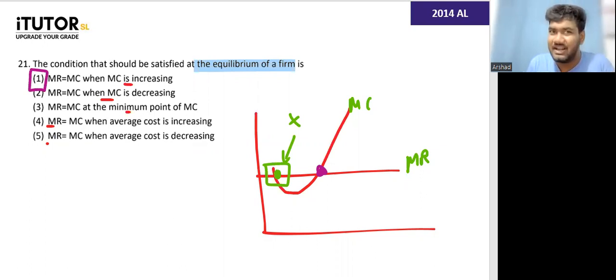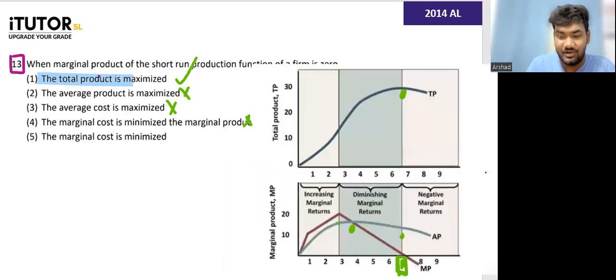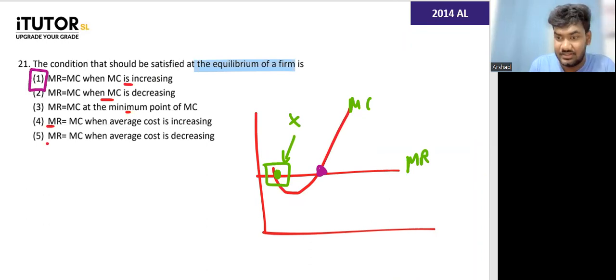2014, the questions were comparatively easy though, nothing hard. How much did you all get? There were 9 MCQs. How much out of 9? 9 out of 9, 7. Why can't it be the third one? MR equals MC at the minimum point of MC. No, the minimum point of MC is here. You don't have MR equals MC here. Okay. Right. So far so good.